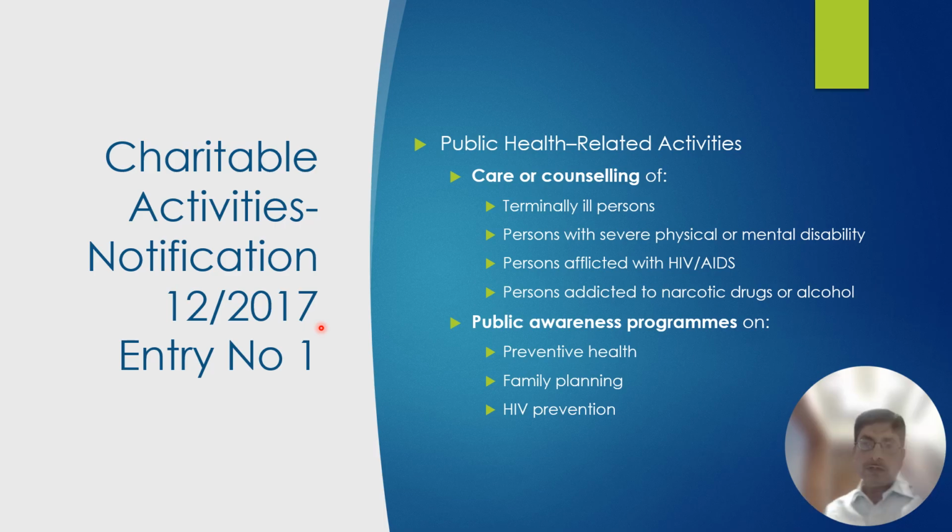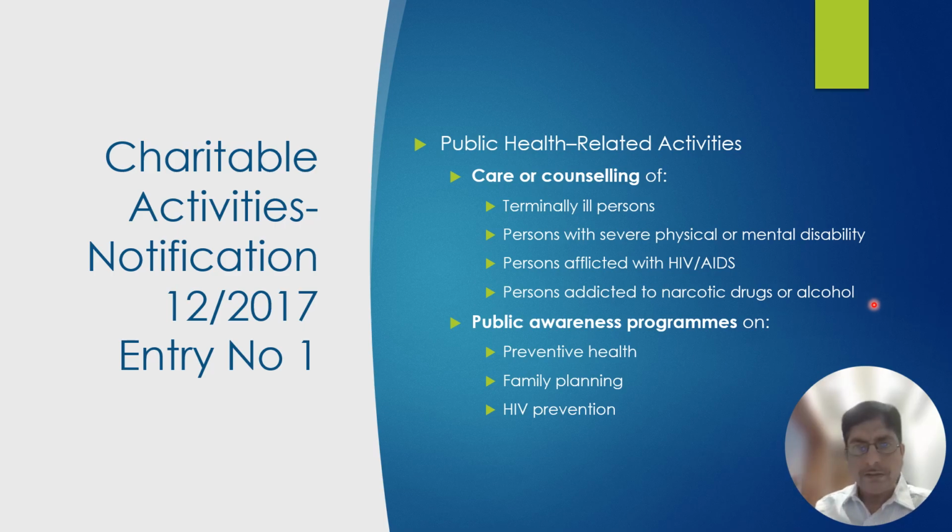Okay, let's see what are the activities covered by entry number 1 of Notification 12/2017. Public health related activities. Very restrictive definition. See what it says. Care and counseling of terminally ill person, person with severe physical or mental disability, person affected with HIV or AIDS, person addicted to narcotic drug or alcohol.